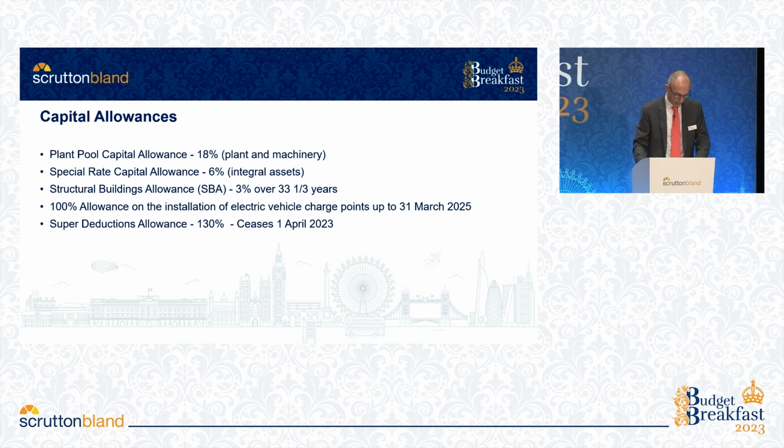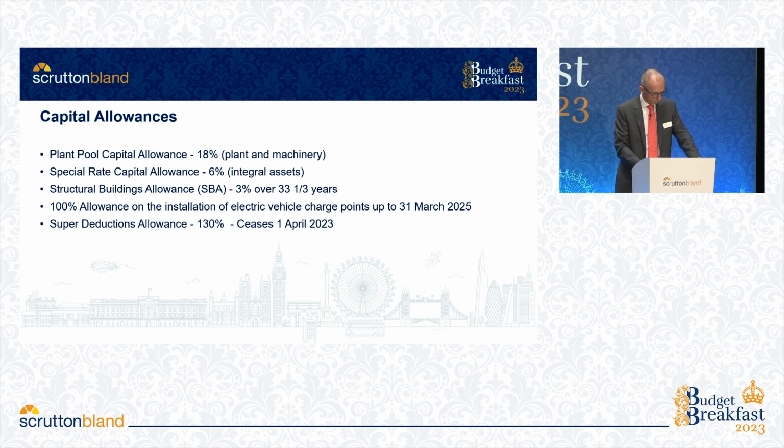The final subject I need to cover is capital allowances. So firstly, the super deduction, whereby relief can be obtained for 130% of plant and machinery additions, comes to an end at 31st of March 2023. And remember, this is available to companies only. For many years, we've had an annual investment allowance, which enables 100% relief to be obtained on other capital expenditure. And for the last couple of years, this has been set at £1 million. This level remains beyond April and has meant that more than 99% of companies have had full tax relief on their capital spend in the year in which they have incurred the expenditure.